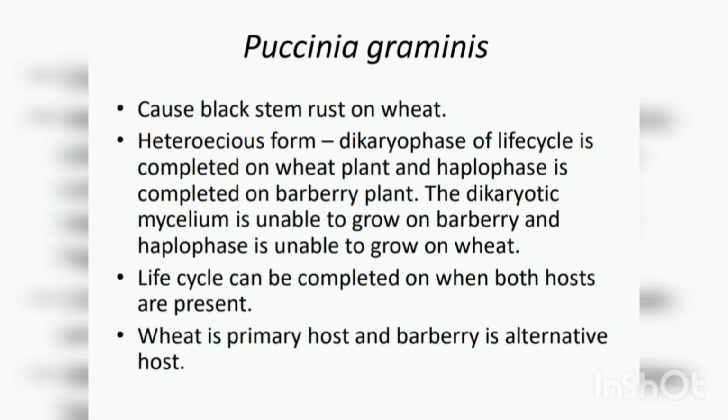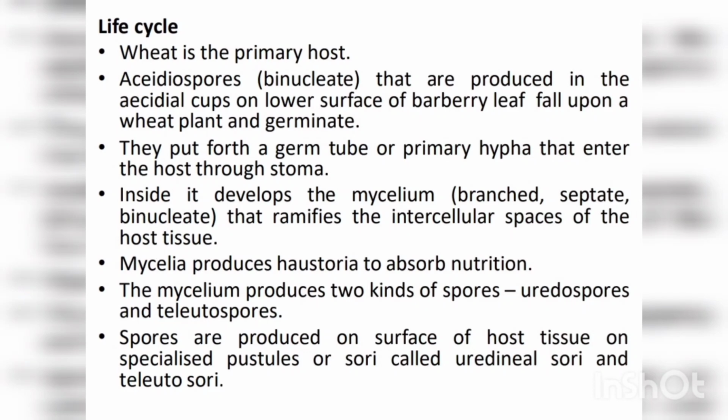Okay, so Puccinia is a heteroecious fungus. It has two host plants. What are they? Wheat and barberry. Wheat is the primary host, isn't it? So their life cycle starts with aecidiospores, which are binucleate spores. These aecidiospores are produced on the lower side of the barberry leaf in specialized structures called aecial cups.